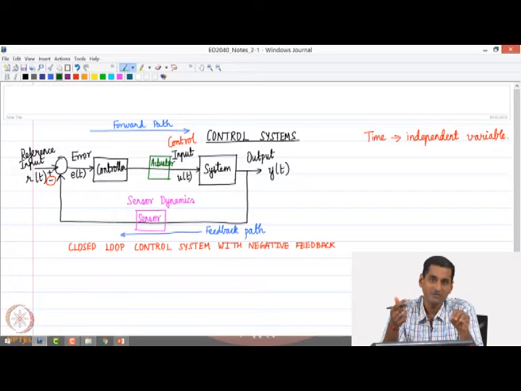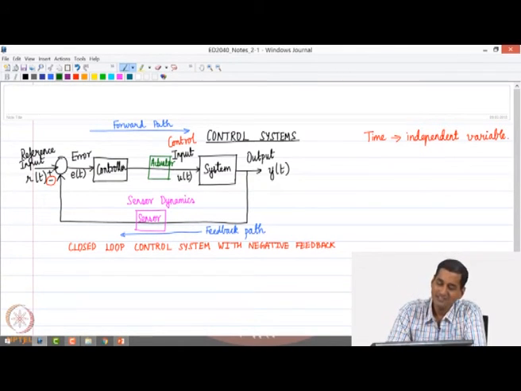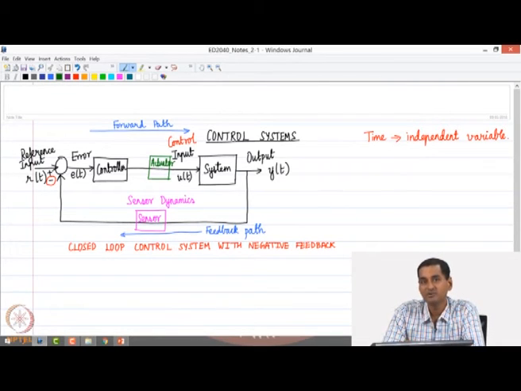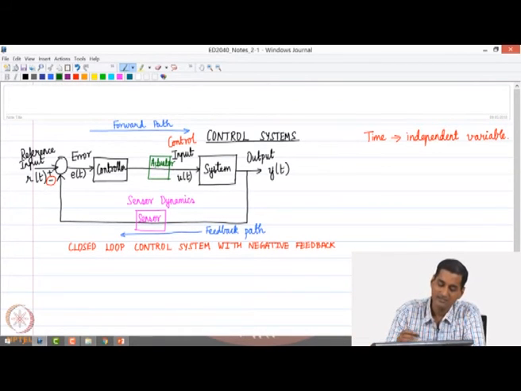If I give a command now, it may take some time before the steering column is actually rotated by the control input angle of 40 degrees. So that attribute needs to be characterized by what is called actuator dynamics. Actuator dynamics incorporates the response characteristics of actuators that take the controller's control input and realize it in the physical world. So that is where actuator dynamics comes into play.